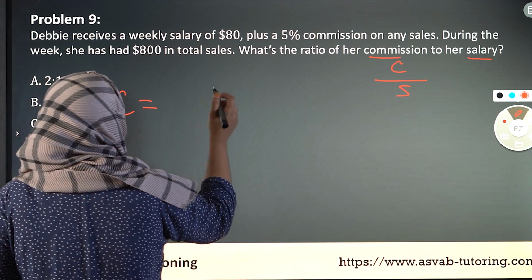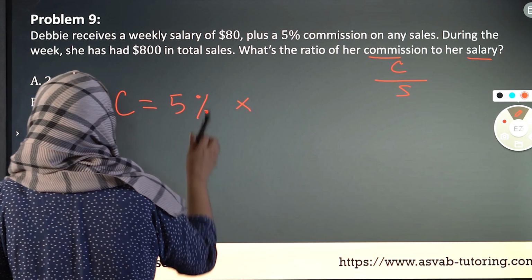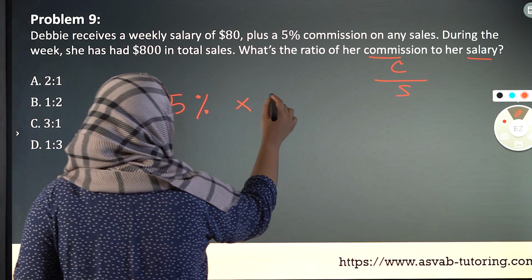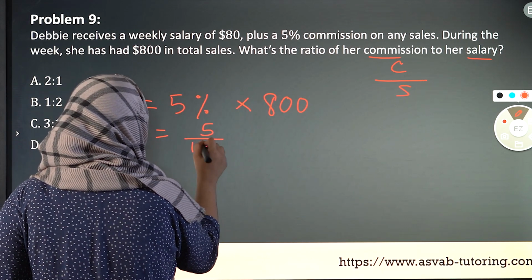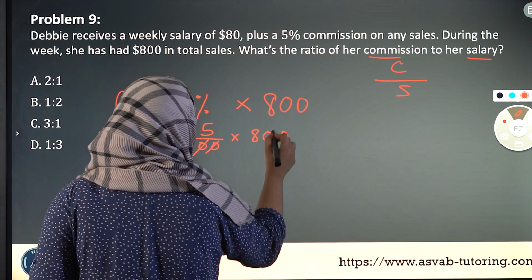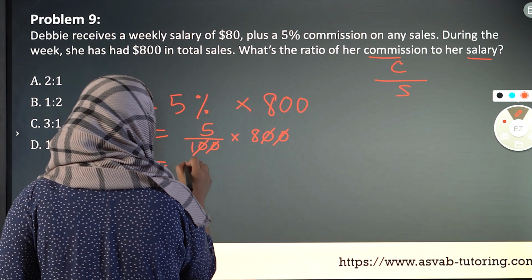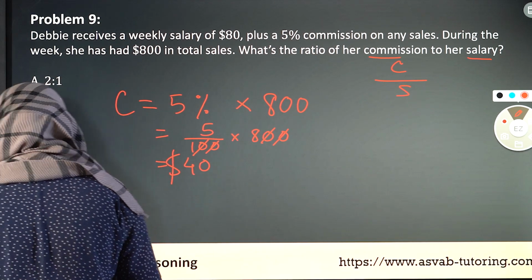She is getting a 5% commission. So 5% of what? Of the total sales, which is 800. So if I do this basic math, it's going to be 5 over 100 times 800. So cutting the zeros gives me 5 times 8, which is 40. So $40 is her commission.